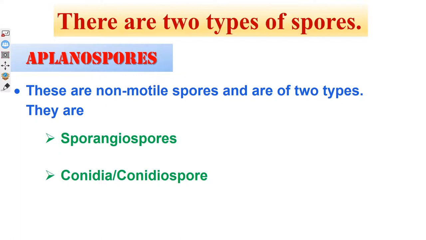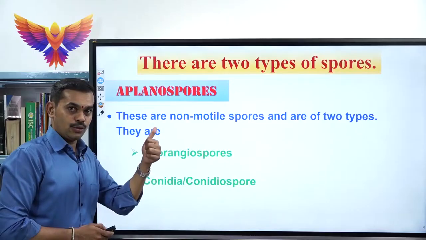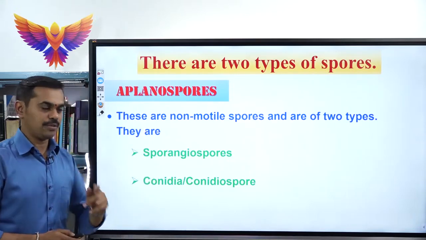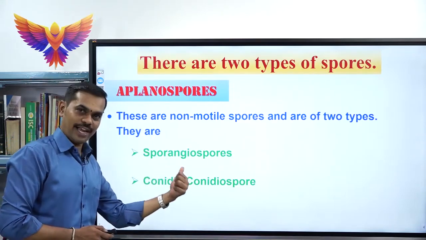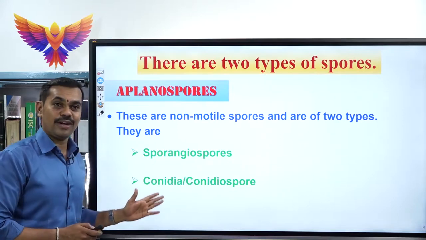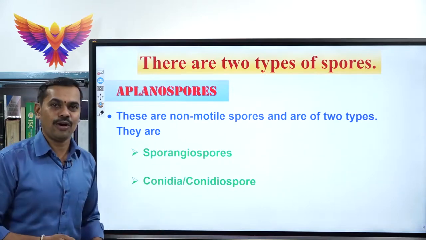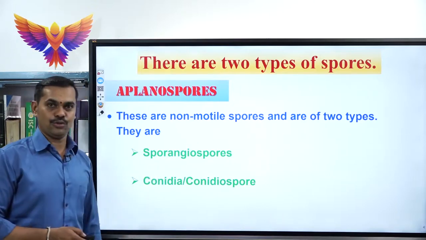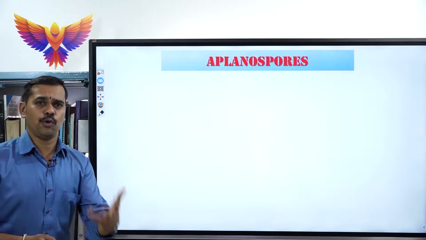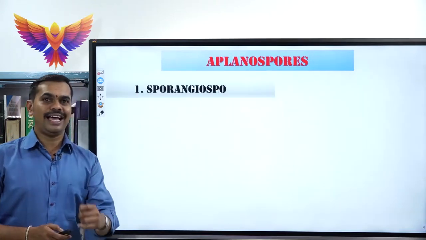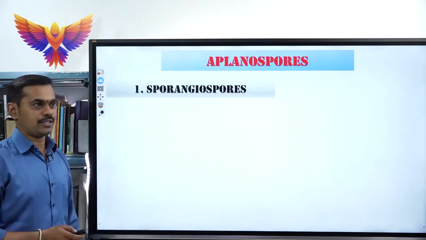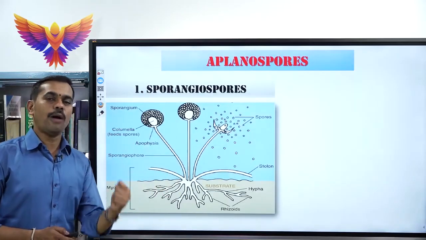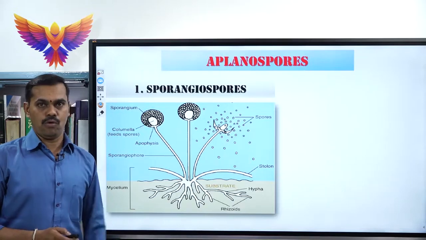Please remember two types of spores, zoospores and aplanospores. Under aplanospores, again two types. The first one is called sporangiospores and the second one is called conidia, or also conidiospores. Now first let us take up the sporangiospores. In which organism are the sporangiospores produced as asexual reproductive structures? The best example is again Rhizopus. Rhizopus is commonly called bread mold.